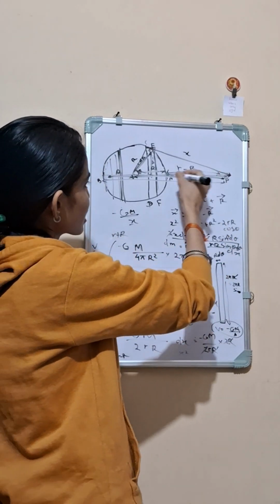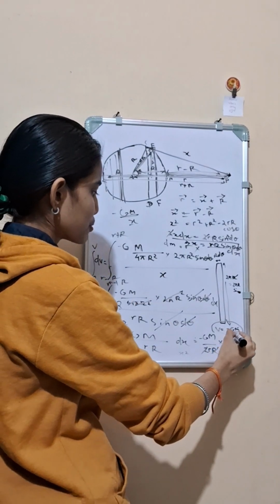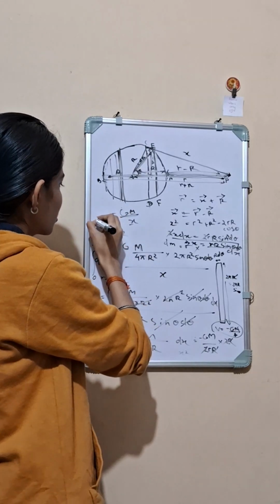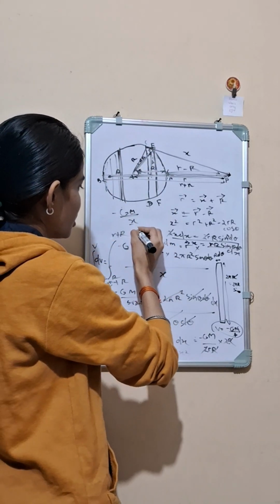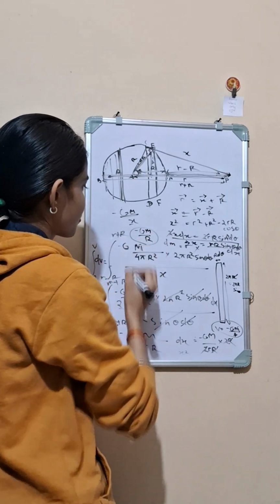If I take the point to be on the surface, I can put the small r to be equal to capital R. So for a point on the surface, the potential due to this spherical shell will be equal to minus GM by capital R, right?